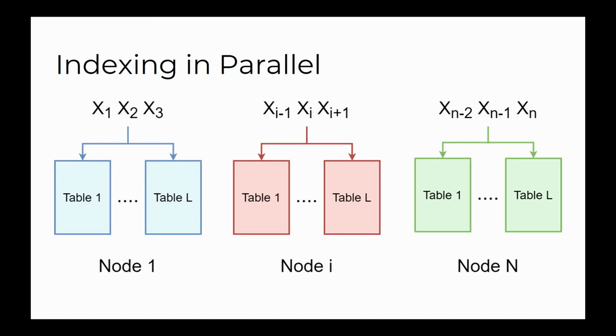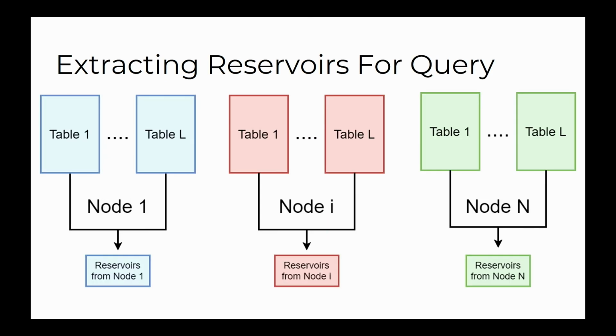To start out, we take our data set, represented at the top, and we have n compute nodes, and so we construct a set of L hash tables in each of the compute nodes. We then index and store each partition of vectors into the hash tables in that particular compute node. And then that's it. And that can be done completely in parallel. And so we get linear speedups with respect to the fraction of the data that's in each node. So when you double the size of the cluster, it halves the indexing time. So that's good.